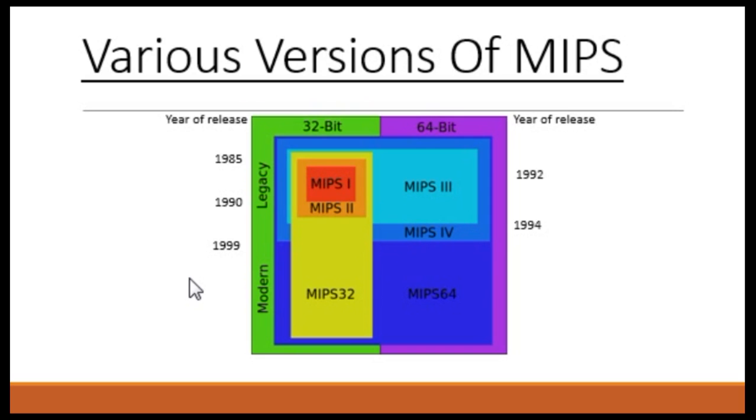MIPS32 was introduced in 1999 based on MIPS 2 with some additional features from MIPS 3 and MIPS 4. And this was the latest version released in 2012. MIPS64 was introduced in 1999 based on MIPS 4. Companies like NEC, Toshiba, SiByte and other companies licensed the MIPS64 instruction set as soon as it was announced. Philips, LSI Logic, Raza Microelectronics, etc. and other companies joined with them.